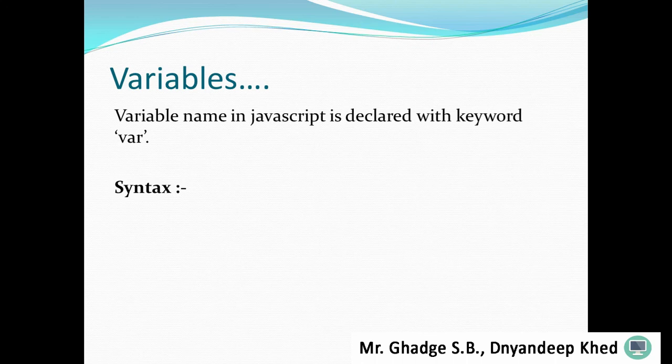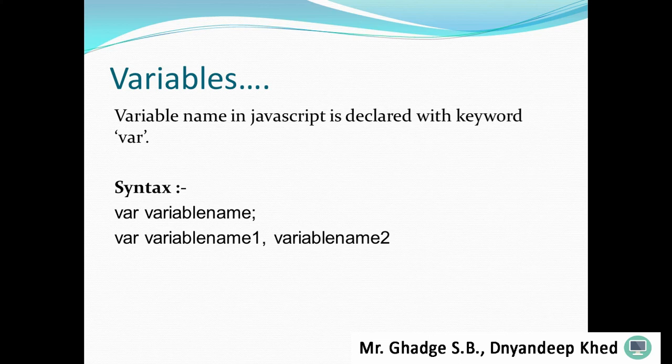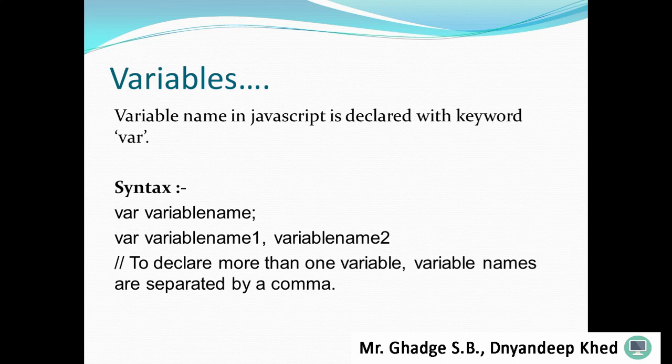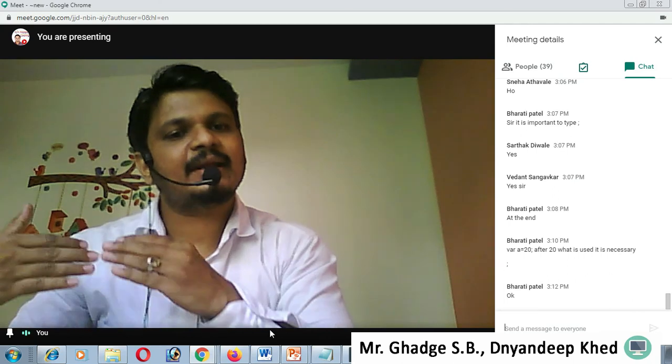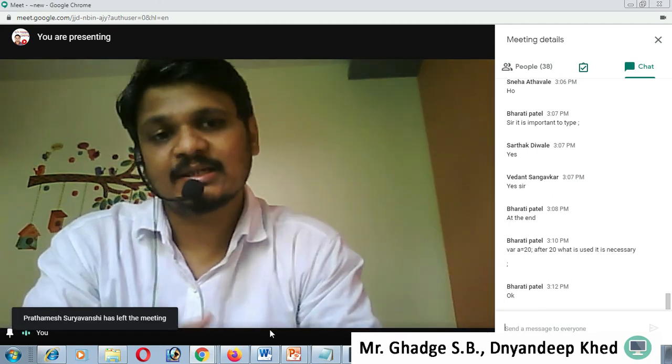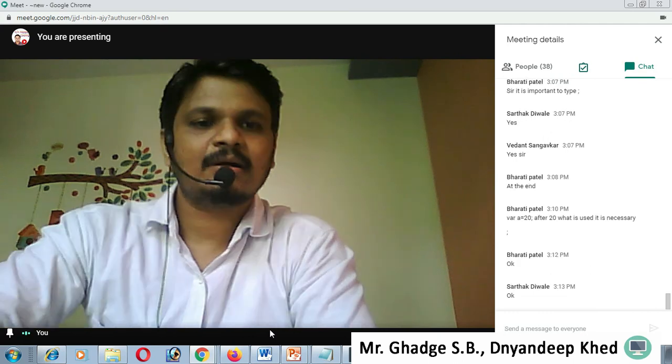Now, a variable in JavaScript is declared with the keyword var, and the syntax is var, space, variable name. This is very important. Then a semicolon, the statement termination symbol. To declare two variables in a statement, write var variableName1, comma, variableName2. Why comma? To declare more than one variable, variable names are separated by a comma. You can write n number of variables in a single line and assign them as well. That's why JavaScript is a loosely typed scripting language.